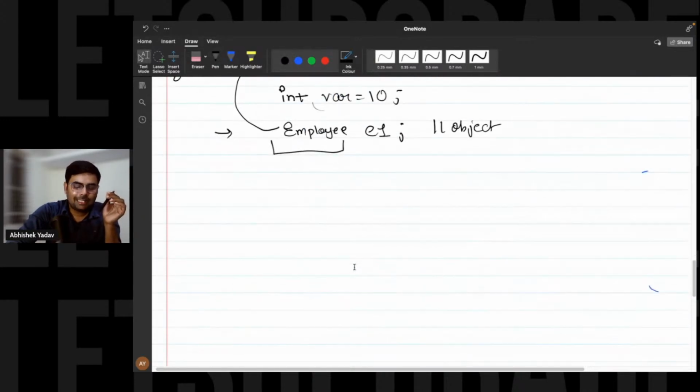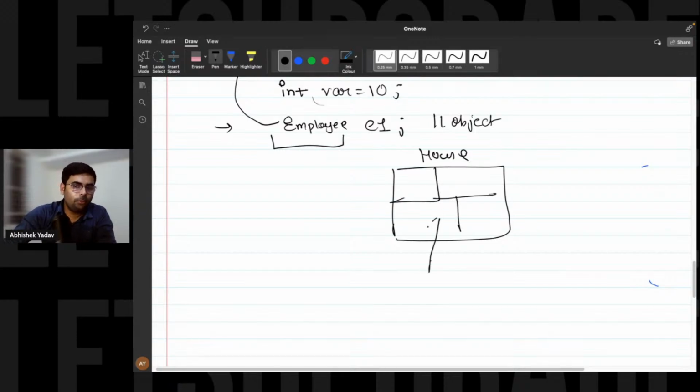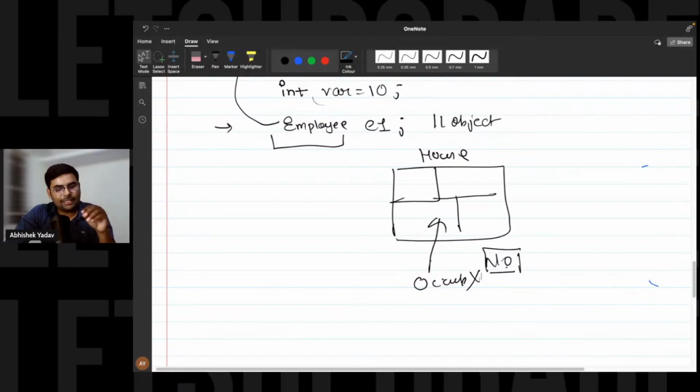Okay. Does a class occupy memory? You have the blueprint of the house here. Is this house blueprint occupying any space on the land? Tell me, Ankit. Yes or no? No, right. So your class doesn't occupy any space. It occupies a very negligible space, and we can ignore that space. Are you guys getting the point? Yes or no?